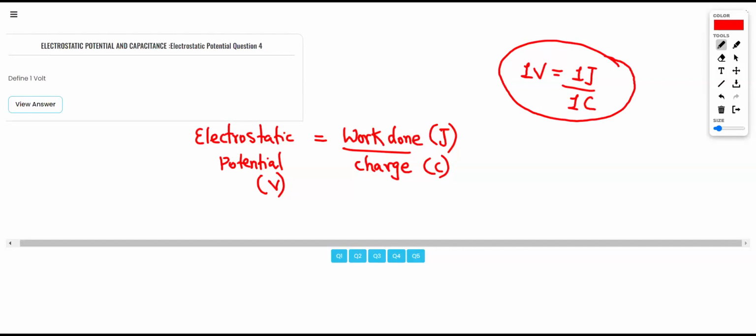Work done is joule, charge is coulomb, and joule per coulomb is nothing but voltage. So how will you convert this mathematical expression into a statement?